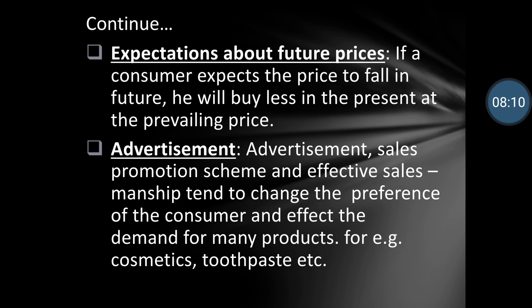So expectations about future prices says that when you expect that in future the price of a particular commodity will decrease, then demand for that commodity in the present will decrease. डिमांड अभी कम हो जाएगा, क्यों? क्योंकि लोग सोचेंगे कि अभी ऑर्डर करने से अच्छा है, अभी कमोडिटी लेने से अच्छा है हम लोग थोड़े टाइम के बाद लेंगे, क्योंकि तभी हमें वो चीज़ सस्ते में मिलेगी.